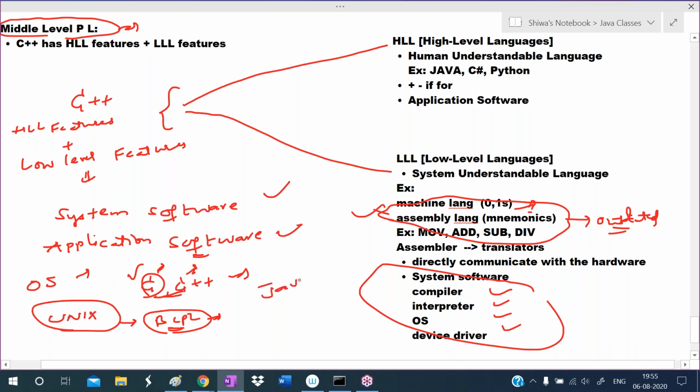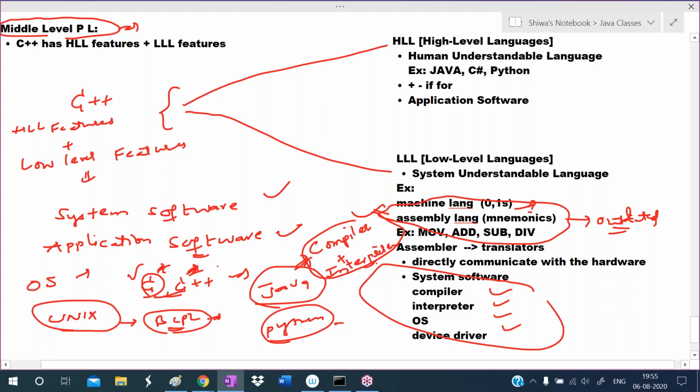We are using languages like Java and Python. Java is a compiled and interpreted programming language, meaning Java has a compiler and Java has an interpreter. Such compilers and interpreters of the Java language are developed by which language? Like C++. In Python we use an interpreter. That interpreter is developed by which language? C++.